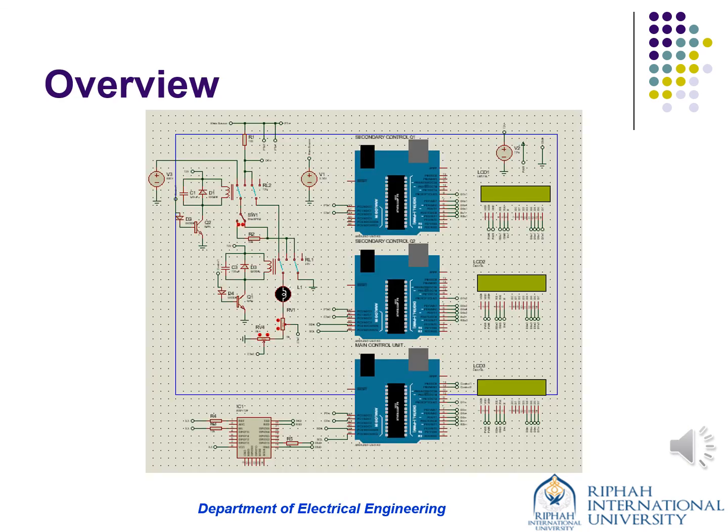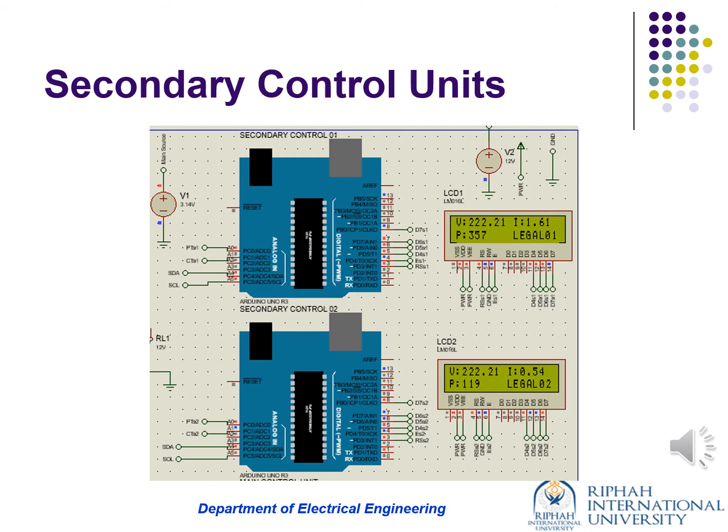In the next slide, we have an overview of our project. Here we have a main control unit and 2 secondary control units. This is our project. In the next slide, there is a secondary control unit. Here we have 2 secondary control units which are using our electricity, and as you can see, the value also appears on the screen.